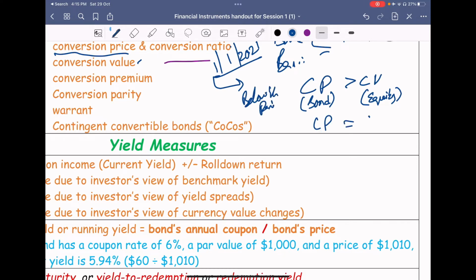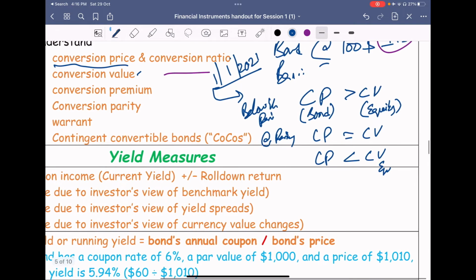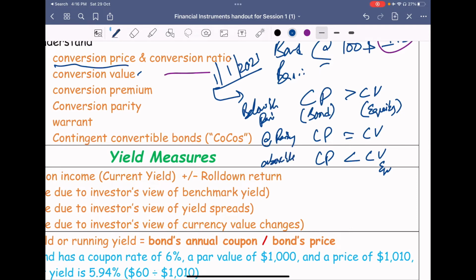If both are equal, then you can call it at parity. If you got more benefit from the equity, like in our example we got $250 worth of benefit when we paid only $100, this is called above the parity. There will be one example which we'll be seeing on this point. Clear?